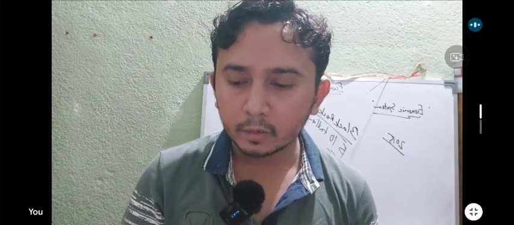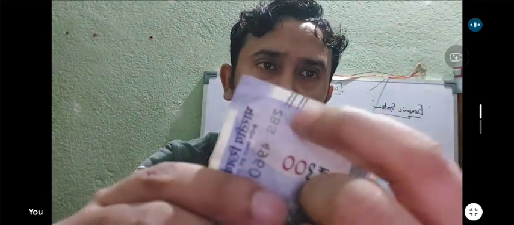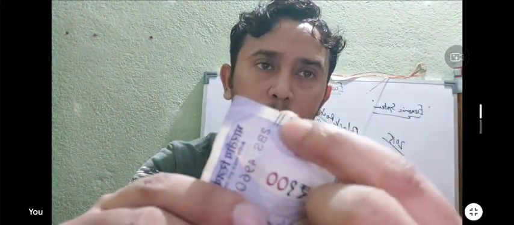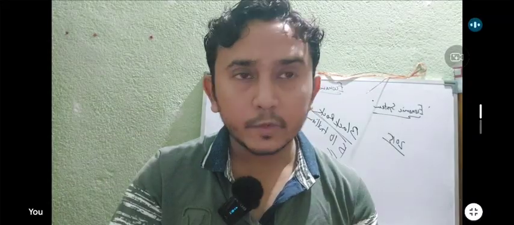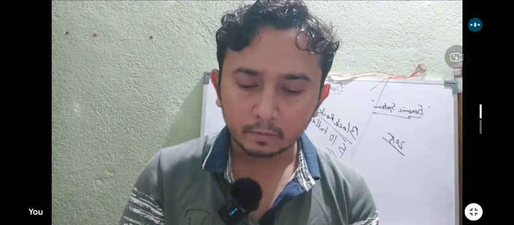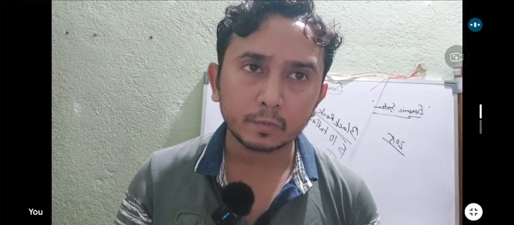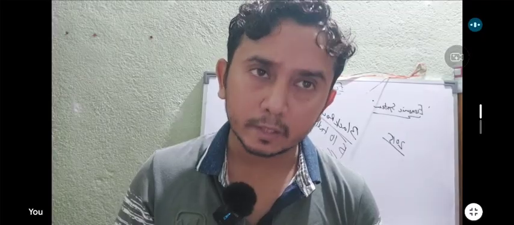We need to keep in mind where these things are placed. Who are these things for? These things are for blind people. Okay? In the 50 rupee note you will find 2 dots, and in the 100 rupee note you will find 4. You'll find different things in the 500 rupee note also. So these are ultra basic things that you need to know. So we have Gandhi notes. From which date were Gandhi notes introduced in India? From 1996. You need to know these things. These are ultra basic things in economics. I'm telling you.